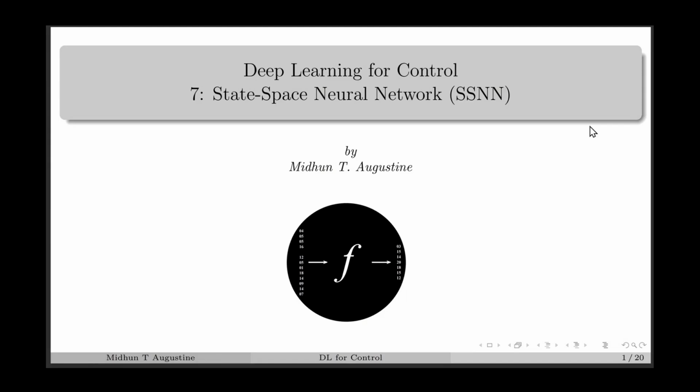Due to these reasons, modern control approaches such as MPC, adaptive control, etc. mostly use state space models. In this lecture, we will discuss how we can learn state space models from data using neural networks.